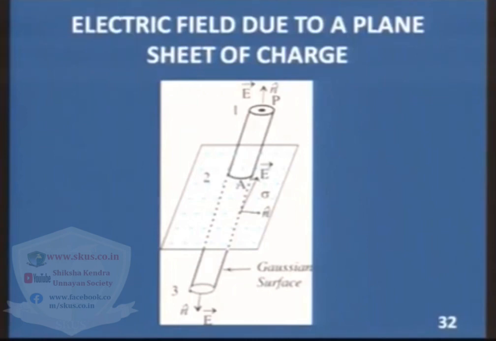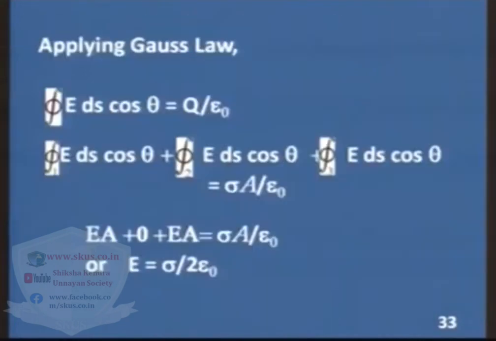But in this case it is very interesting that at the circular faces the normal and electric field are in the same direction, but at the curved surface theta is 90 degrees. So now here you can apply the Gauss law. Integration of E ds cos theta is equal to again q upon epsilon naught, and again E ds cos theta can be written for three surfaces separately, for 1, 2 and 3, which is equal to sigma A divided by epsilon naught. The two circular faces give integration as E into A, and the curved surface gives 0. So it becomes sigma A upon epsilon naught, and the electric field intensity is equal to sigma upon 2 epsilon naught.